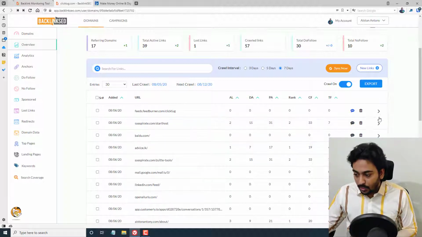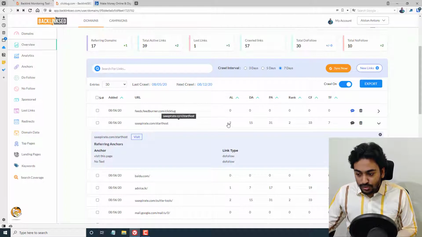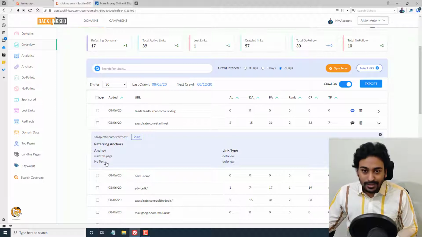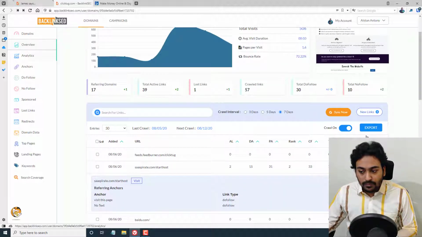For example, let me click one of these links where it shows the two active links. You can see this is the link, and it shows the anchor text, and no text means it's a blank naked anchor. You can see the do follow and the other things, and you can also visit from here. This is the basic main screen of the overview function where it shows all the overview. Domain is the projects page which I previously showed.